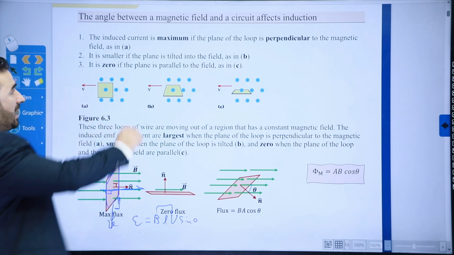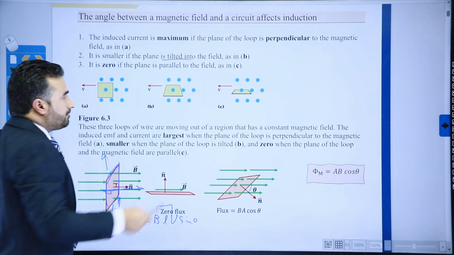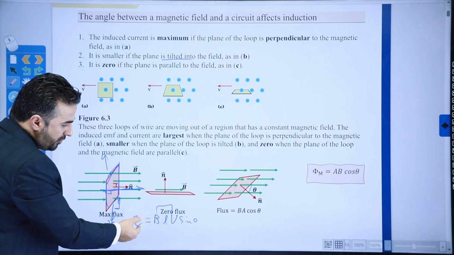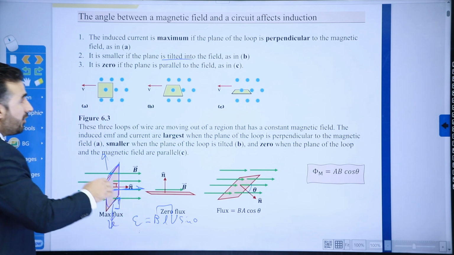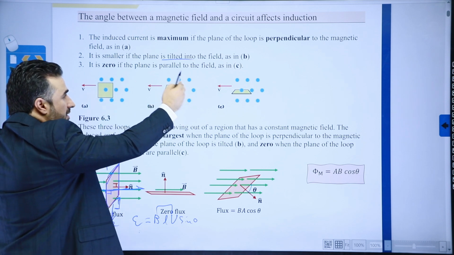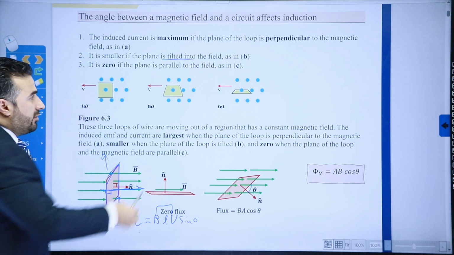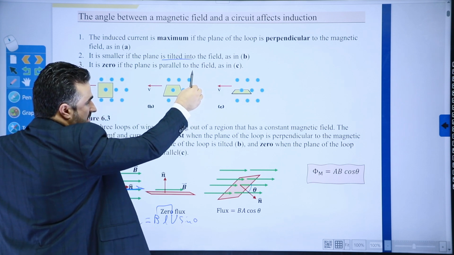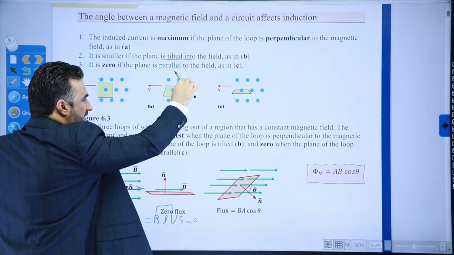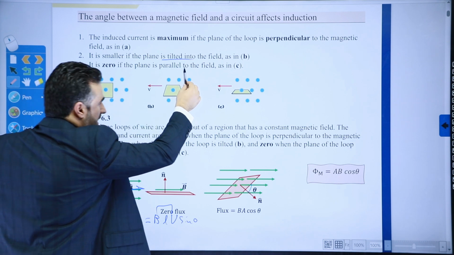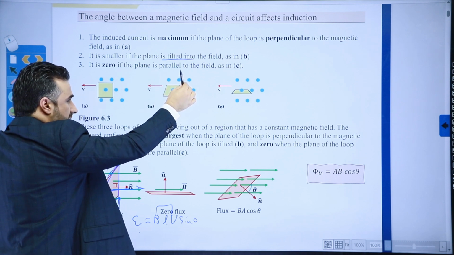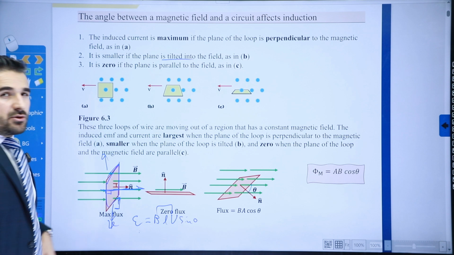So take a look at the second one. It will be smaller if the plane is tilted into the field, as in B. So this electromotive force that is induced is going to be smaller if we tilt this coil, or if this coil is moving at an angle, cutting these magnetic field lines at an angle here. If you remember previously, we said if it is like this. Now imagine if I tilt this pen like this, cutting these magnetic field lines at an angle. You can see the bottom of the pen is closer to the screen compared to the tip, so that means there is an angle here.